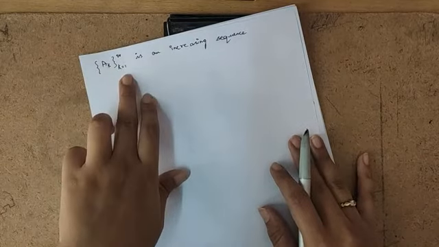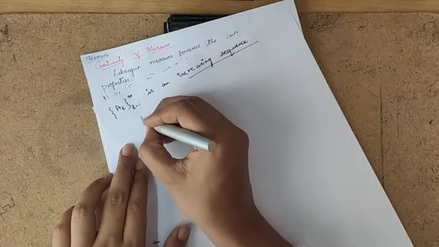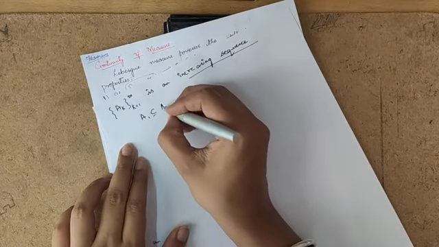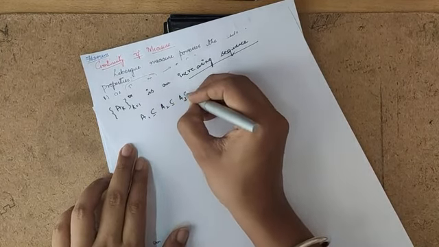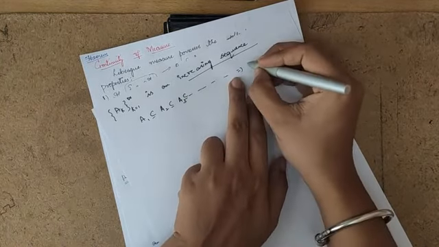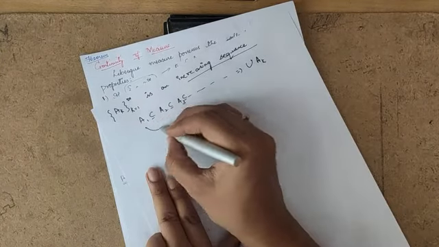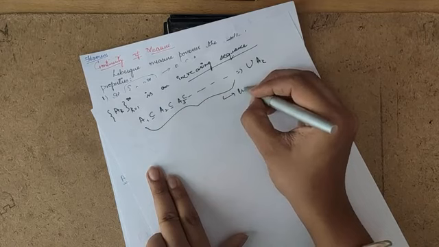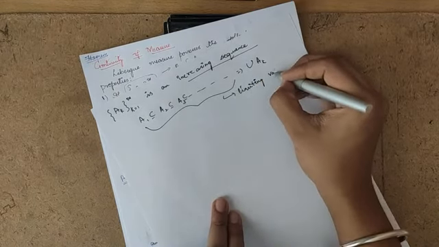A_k, where k is equal to 1 to infinity, is an increasing sequence. That means from the definition of increasing sequence, I can write this as A1 subset of A2 subset of A3, and so on. This is nothing but the union of all A_k's. So that means this is a limiting value of A_k.